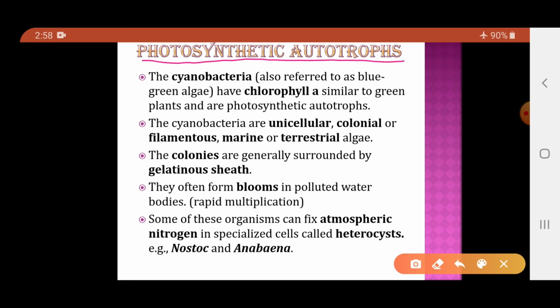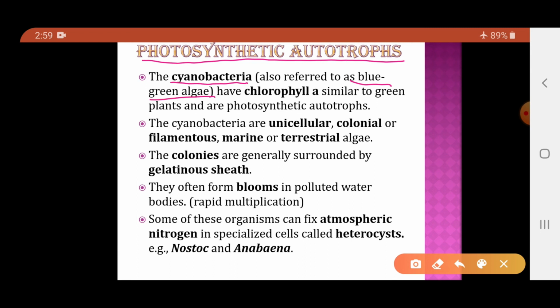As I told you, photosynthetic autotrophs are the organisms which utilize light energy. Basically, autotrophs, we know, are the organisms which prepare their own food, and photosynthetic autotrophs utilize light energy to prepare their food. So mainly the photosynthetic autotrophs are cyanobacteria, and they are commonly referred to as the blue-green algae.